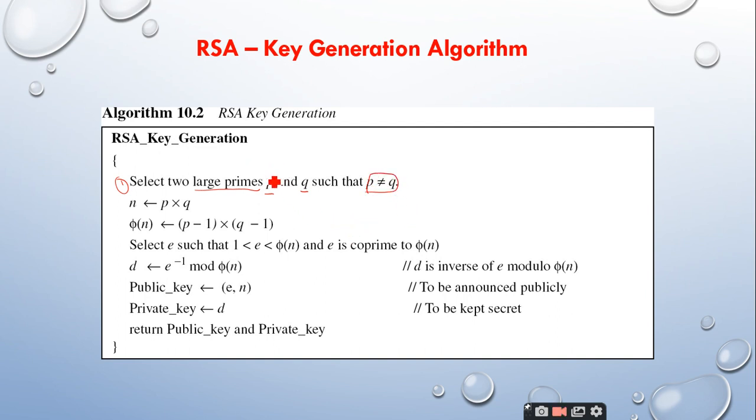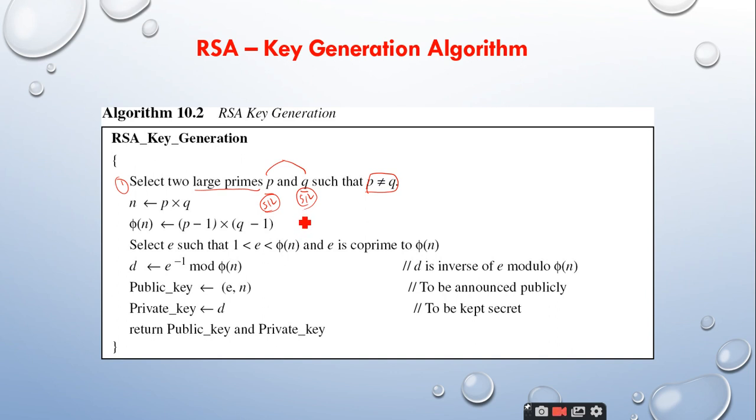Why do we say large prime numbers? When you take small prime numbers, they are vulnerable to attacks. So in order to protect our data from the attackers, you need to take large prime numbers. It should be around 512 bits, which is equal to some 300 digits. So you take P as 512 bits and Q as 512 bits. This will protect your data from unauthorized attacks.